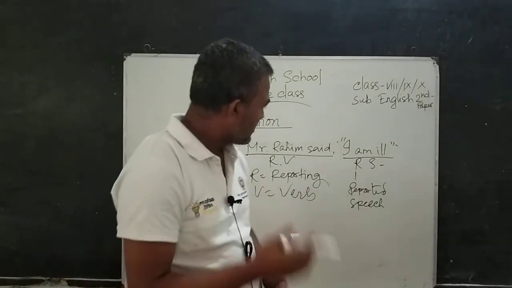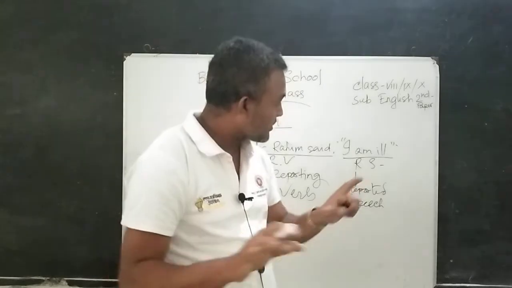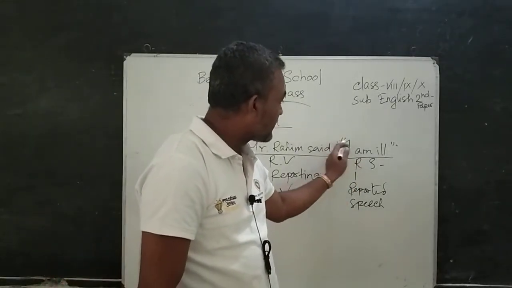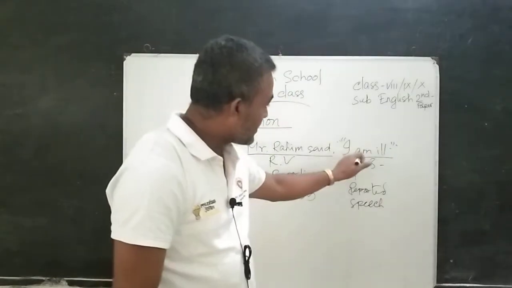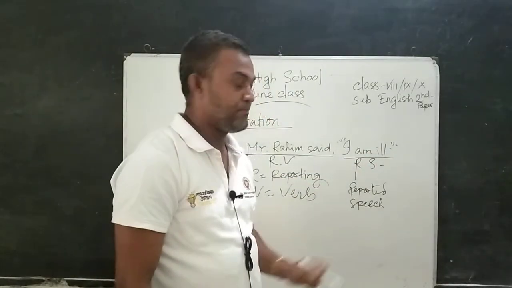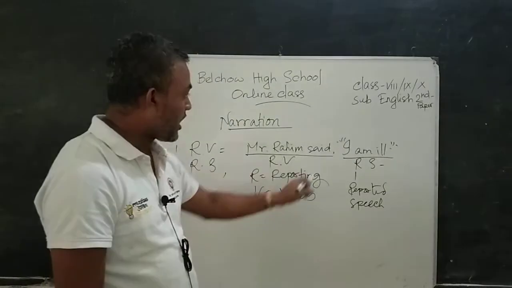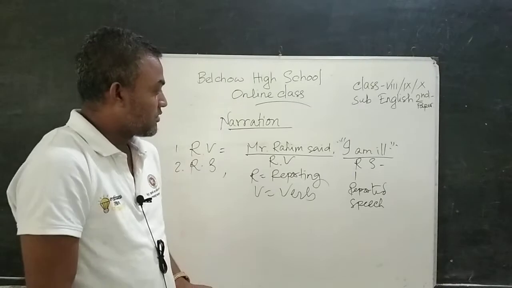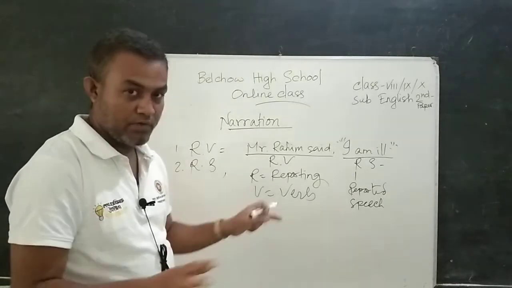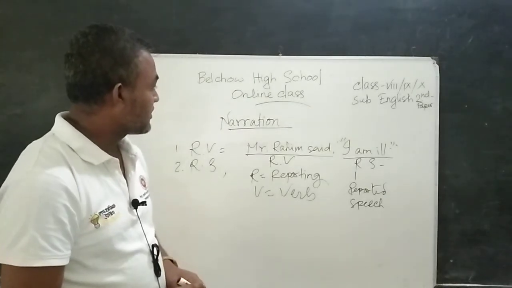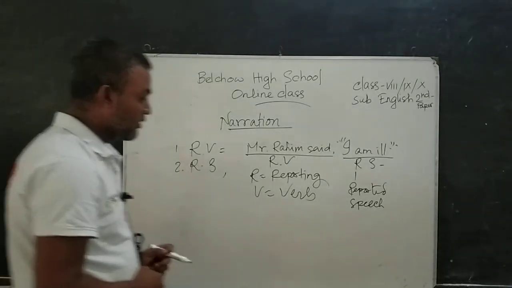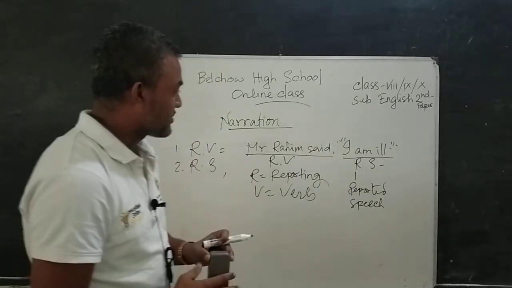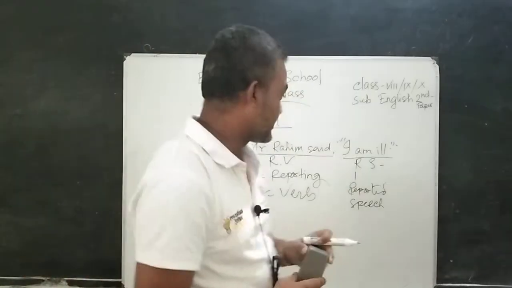So we have understood clearly that the part in inverted commas is called reported speech, and the part outside the inverted commas is called reporting verb. So there are two parts of a sentence in narration. Now we will see how to change from direct to indirect narration.